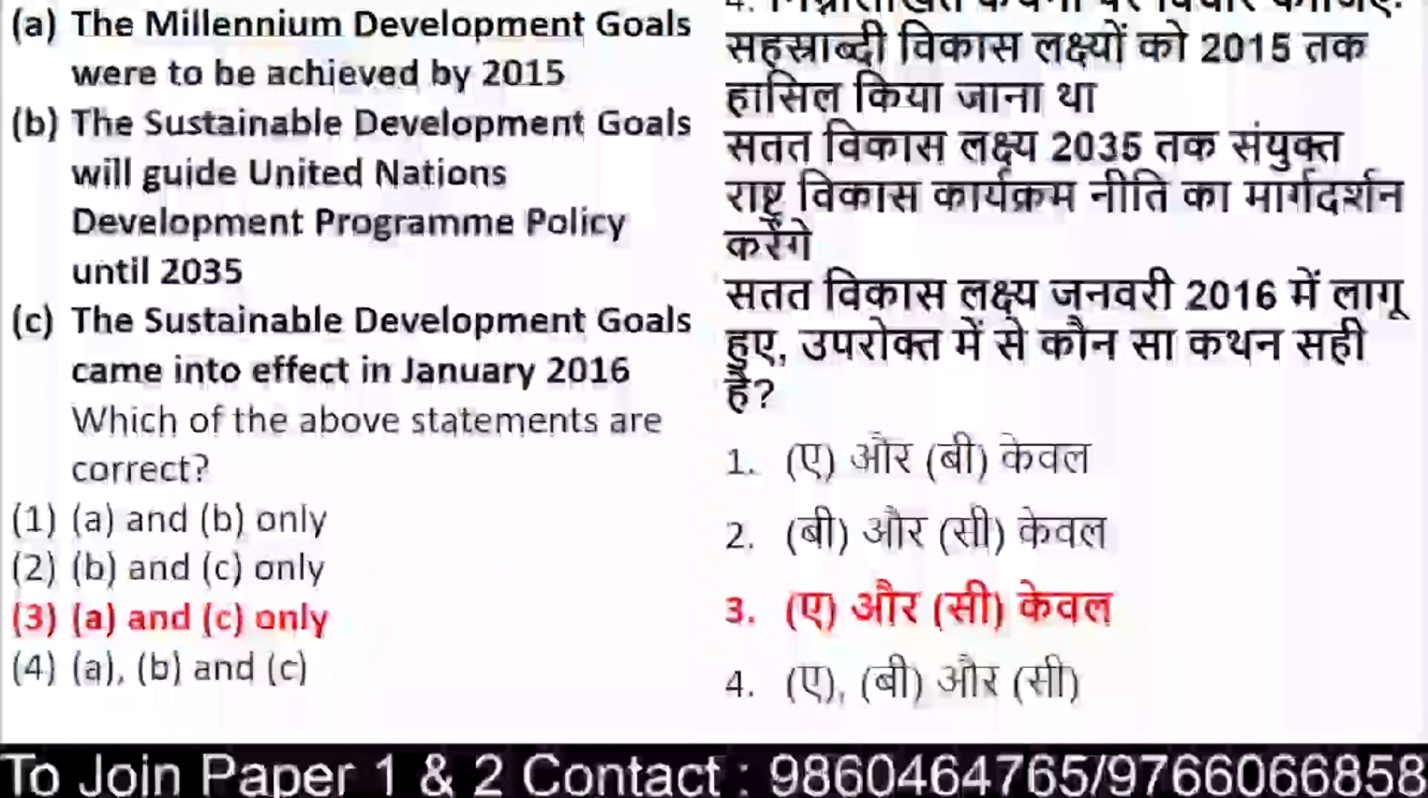Now see over here. We have to consider the statements which are correct. The Millennium Development Goals were to be achieved by 2015. Right. The Sustainable Development Goals will guide United Nations Development Program policy until 2035. No, it is basically until 2030. So the statement does not stand to be right. The Sustainable Development Goals came into effect in Jan 2016. So that statement stands to be right.